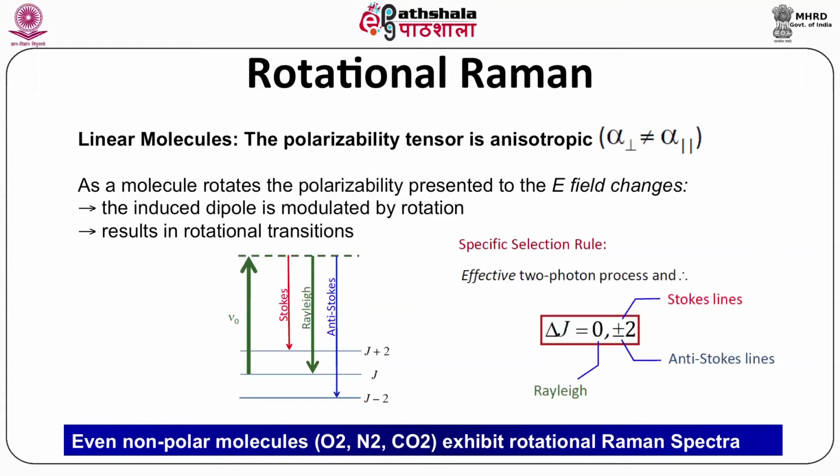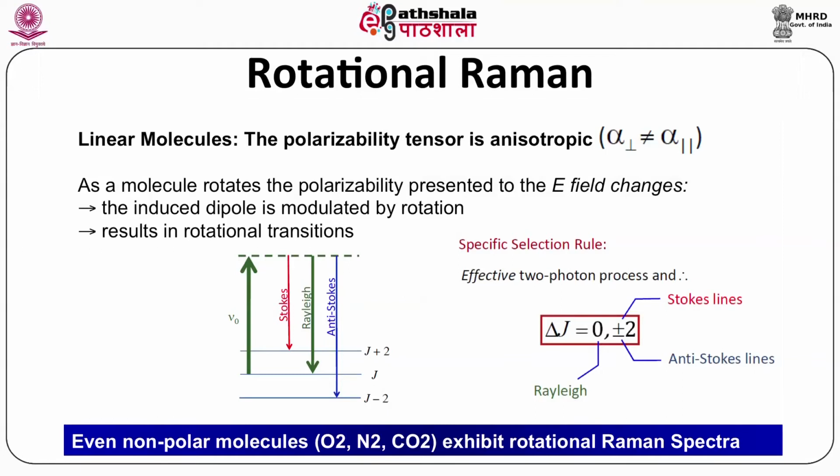You can see here the frequencies of the different lines. The Stokes line is found at J+2, the Rayleigh scattering is at J, and the anti-Stokes scattering at J-2. Even non-polar molecules such as oxygen, nitrogen, and carbon dioxide exhibit rotational Raman spectra.